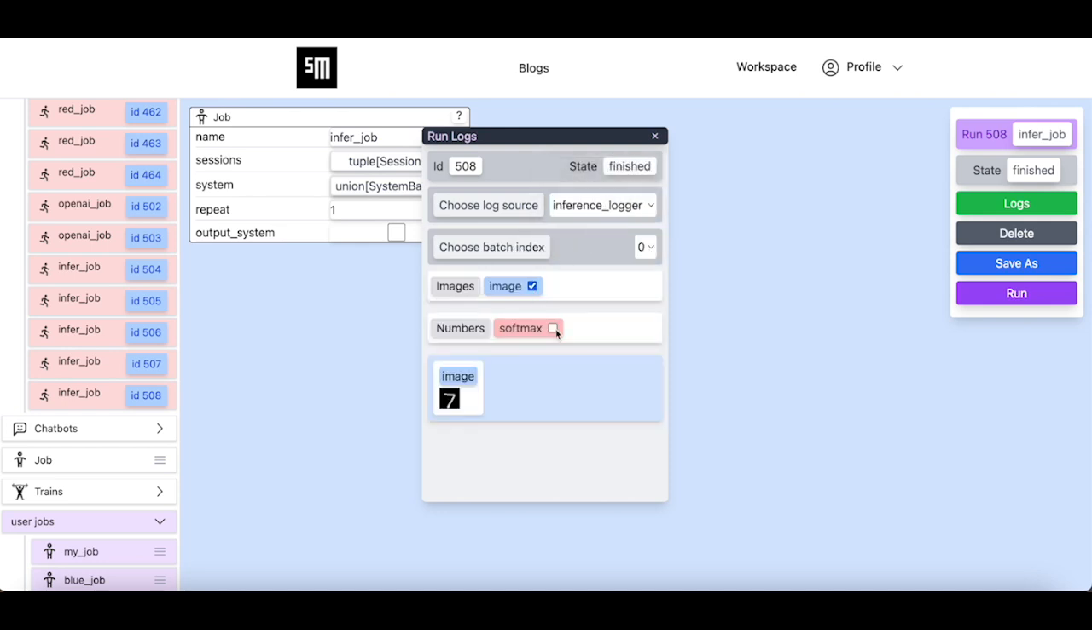This time the inference logger shows the predicted digit class as well as the input image. This is an output that we will be able to send to the chatbot agent.